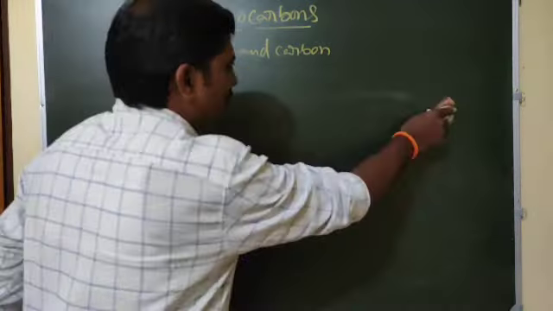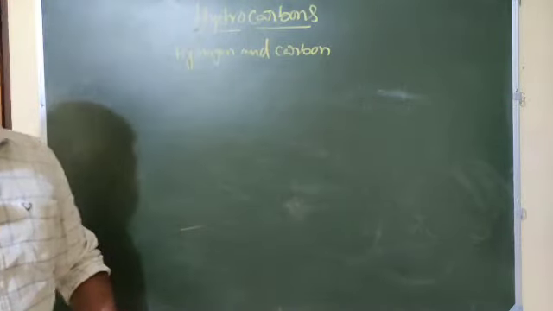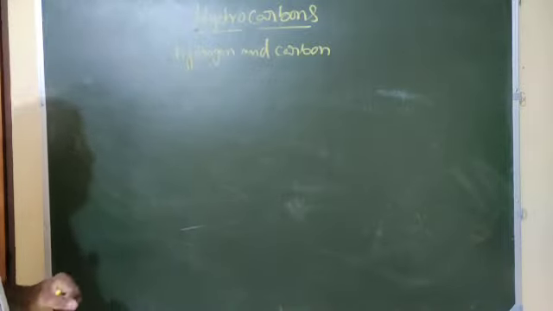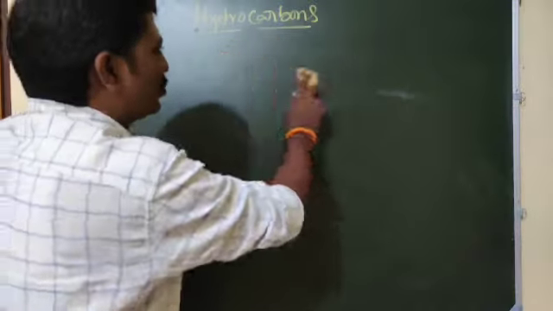Petrol, diesel, kerosene, paraffin wax and coal, coke are all carbon compounds only. Dyes are also carbon compounds, polymers also. So this is the main energy source.